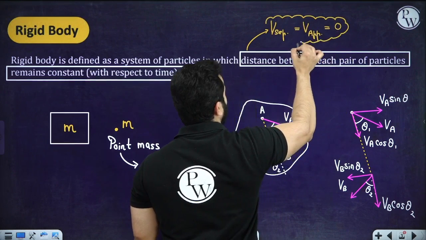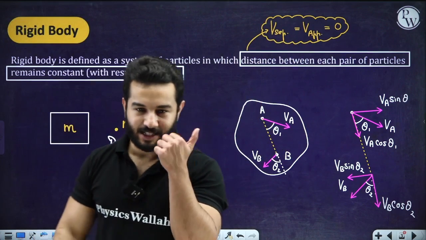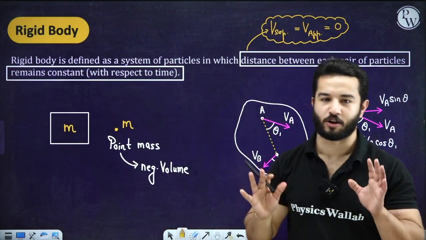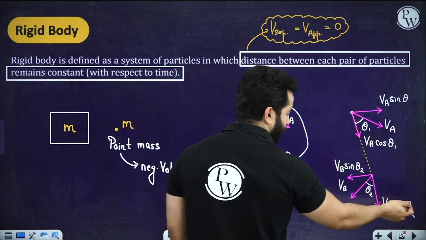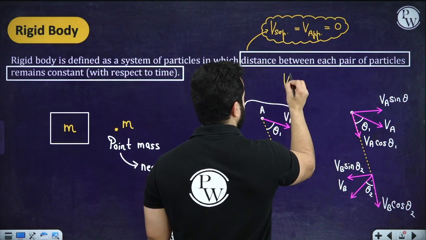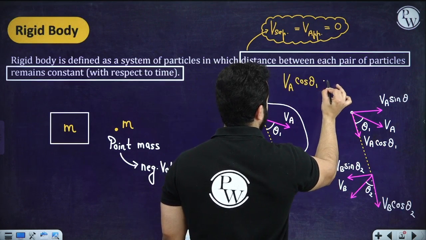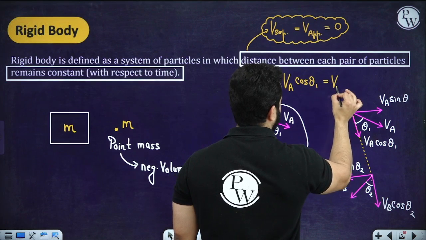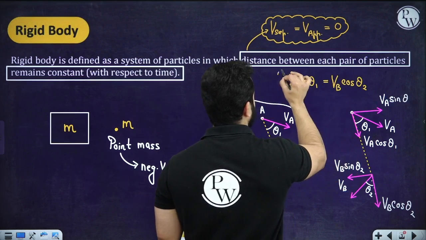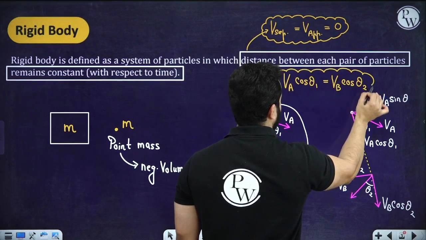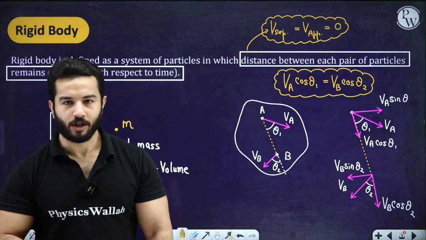Because only in this case we can say that the separation between those two particles is not changing, right? So let's do the same thing. In this case, VA cos theta 1 must be equal to VB cos theta 2. That's it. So this is the condition for this particular example, for it to be a rigid body, right?